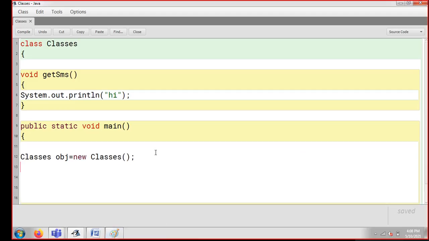So it is ready, guys. Here you have created an object of your class. Now I'm going to access this object obj, and with the help of it I'm going to call my function getSMS. So I'm putting a dot here and writing get, with S capital in SMS. I'm opening parenthesis, semicolon, and it's done, guys. I don't need to do anything else.